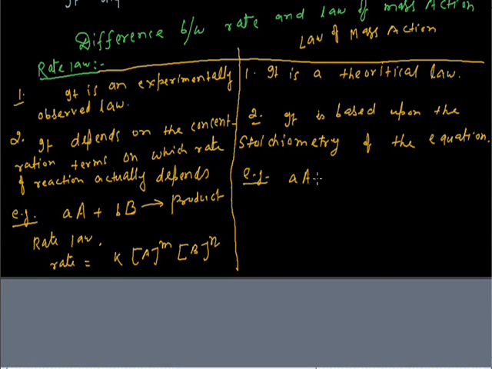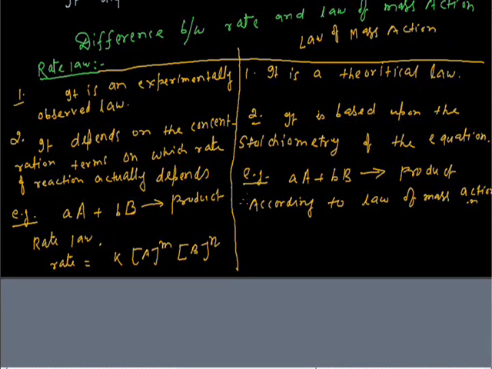Now, according to the law of mass action, the rate of the reaction becomes this.